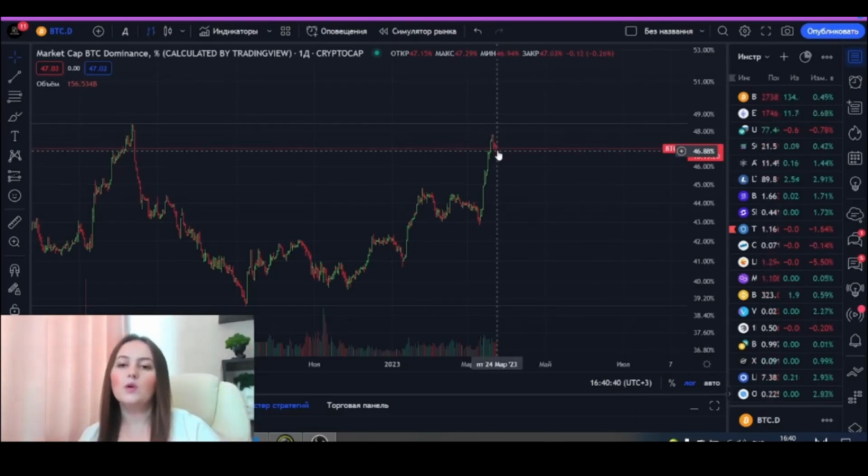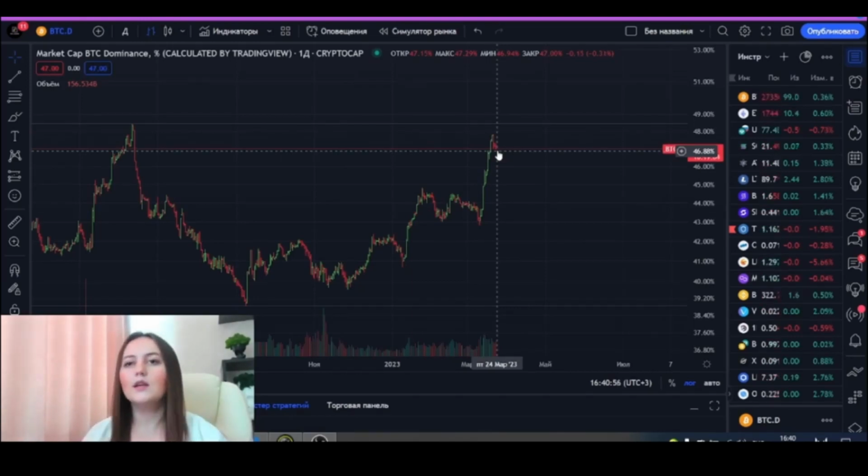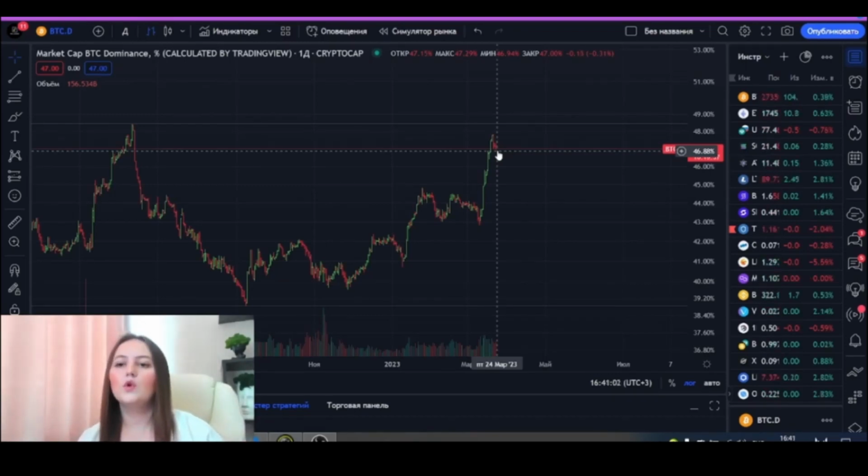Accordingly, we understand that the capital overflows into altcoins, but we need to pay attention to which altcoins to buy, where there will be pumps, where good mechanics are, and so on. I mean, you can't just look at Bitcoin dominance correcting and say, I'm going to go buy some altcoins.